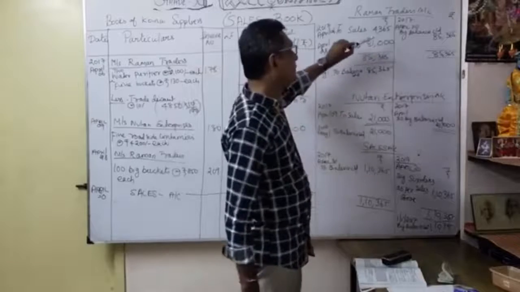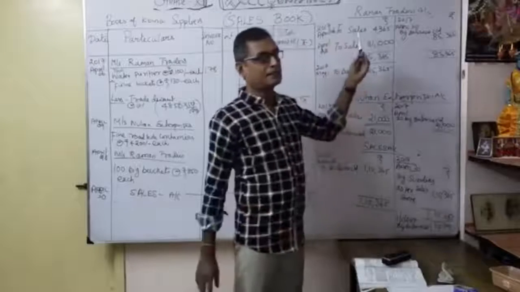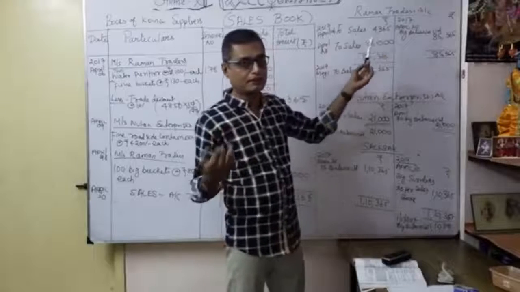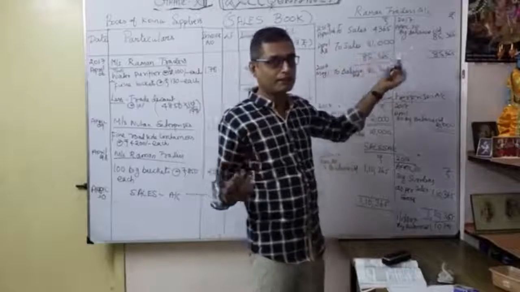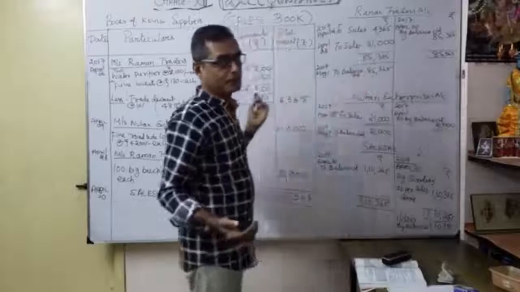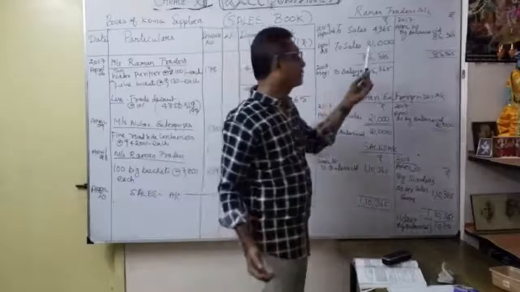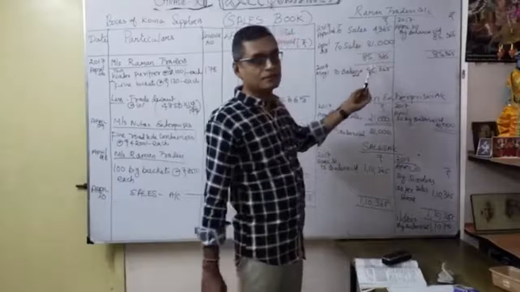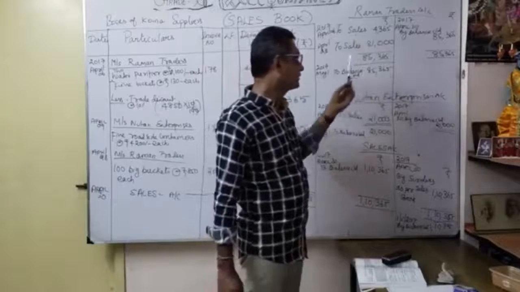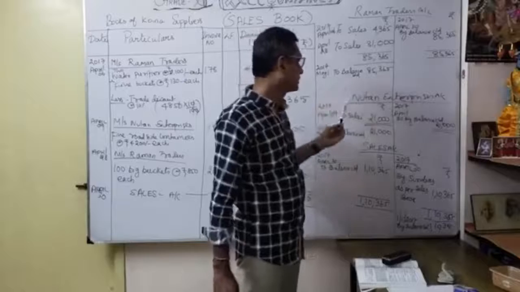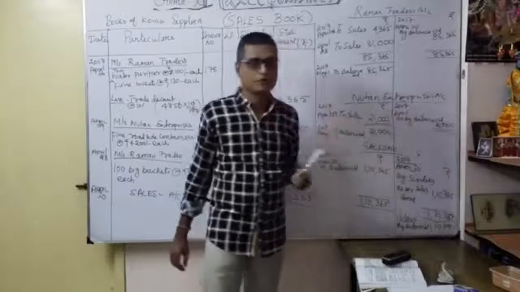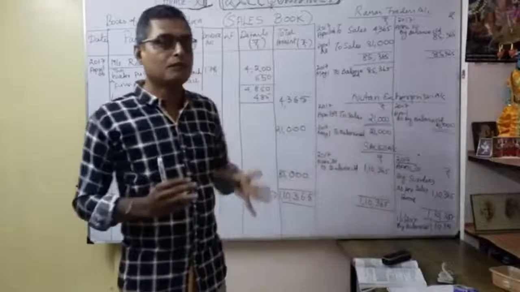By the end of the month, what are my credit sales to the different parties, and how much are they supposed to pay to us as a company? How much does a party, a debtor, as a customer, have to pay to the company? That's what here Raman Traders is supposed to pay that month: 85,365. That's the to balance brought down. Similarly, Newton Enterprises, to balance brought down 21,000. Okay, now you understood the sales book.